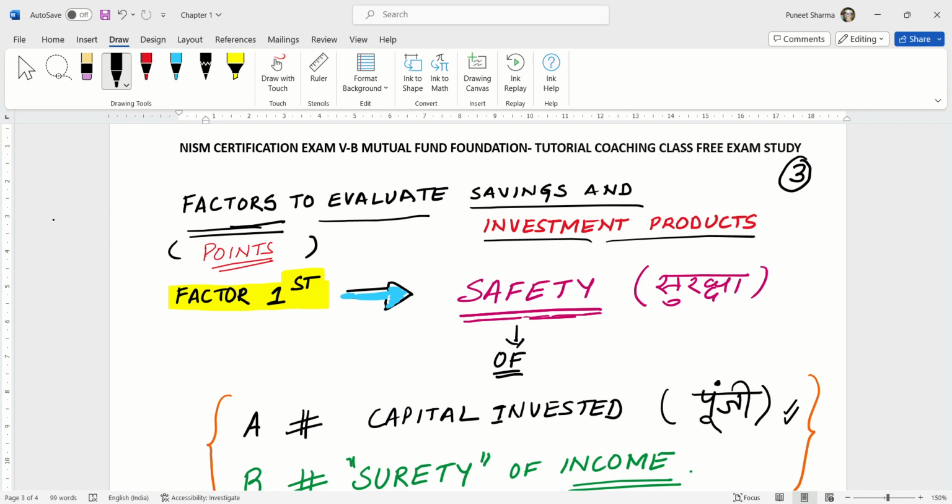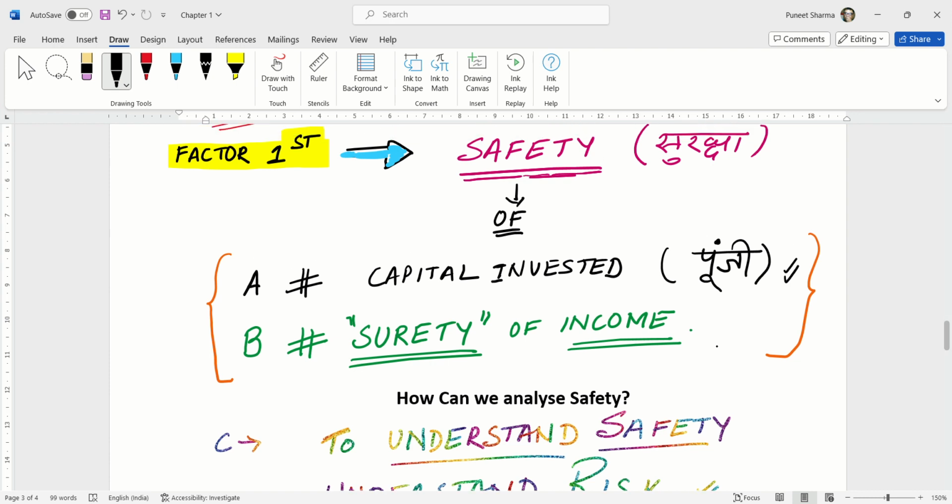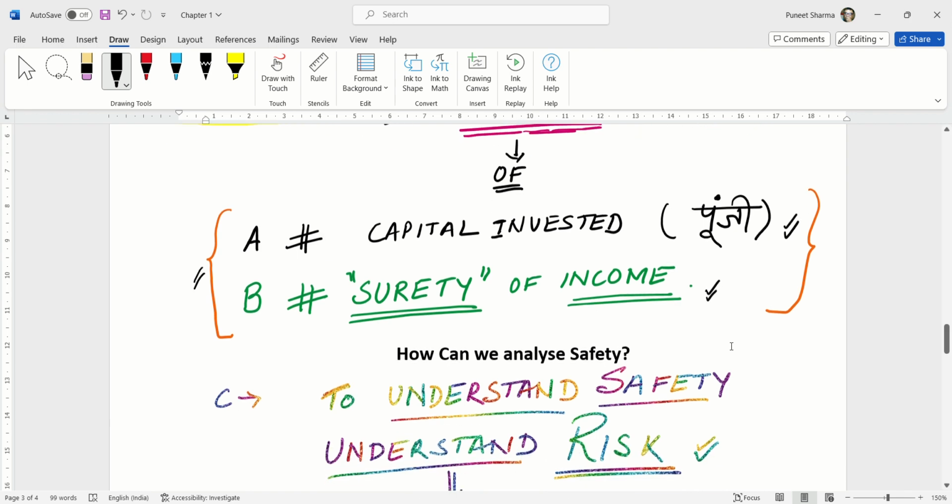The second point we have to see is whether there is surety of income from that investment or not. Is the income that is to come from this investment sure? These are the two safety parameters that you should look at. After looking at these two parameters, we need to understand how things can go wrong. That is called understanding risk.